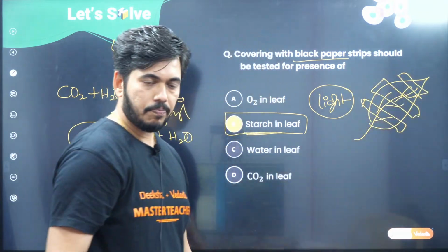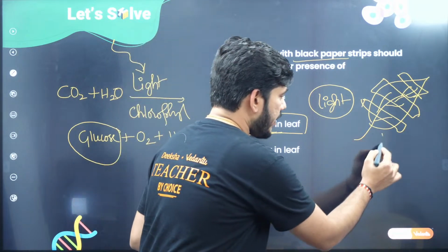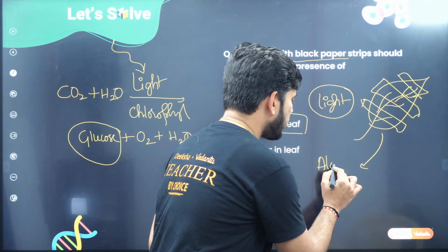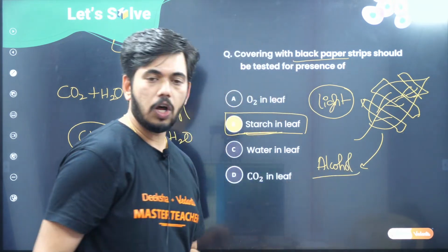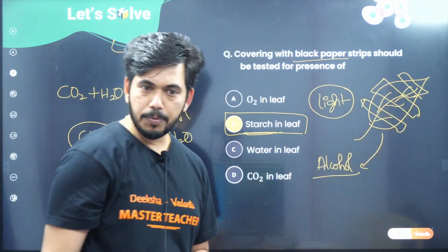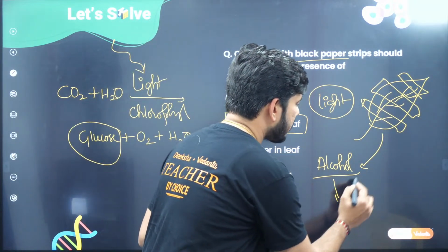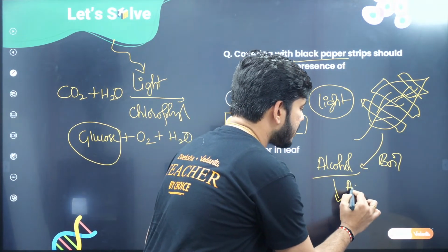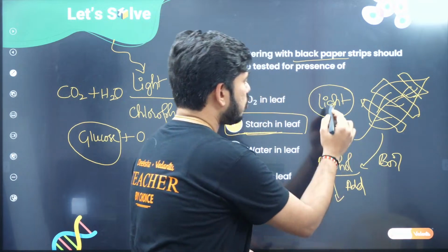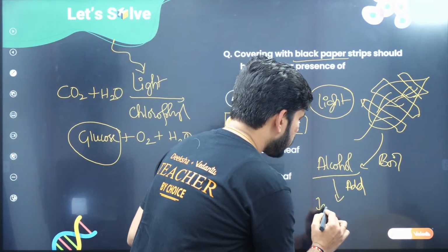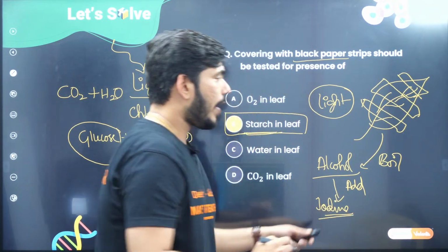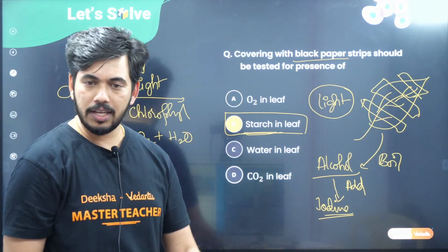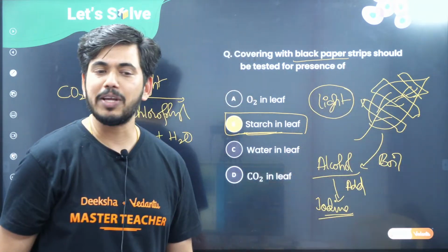After this, we generally take this leaf and boil it in alcohol. After boiling it in alcohol, what are we supposed to add? Iodine. When you add the iodine, what happens? Wherever the starch is produced, it will give the blue color. Where the starch is not produced, it won't give the blue color.